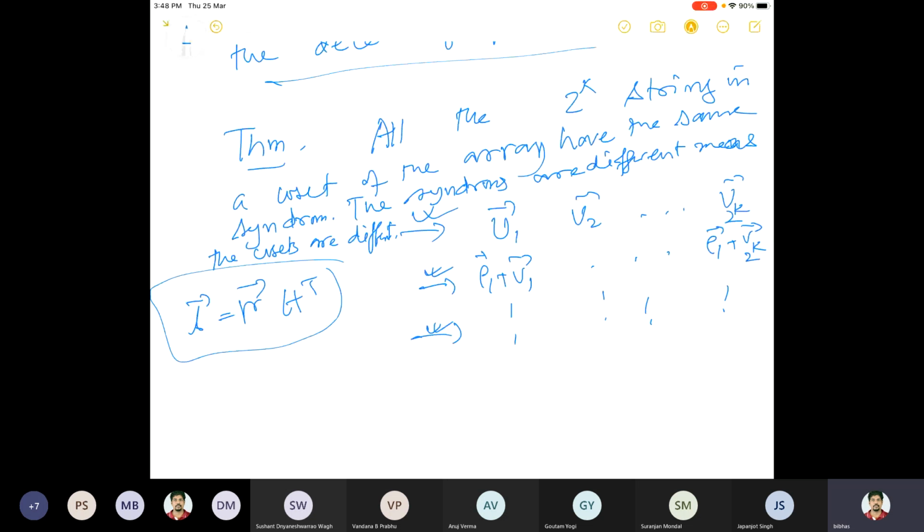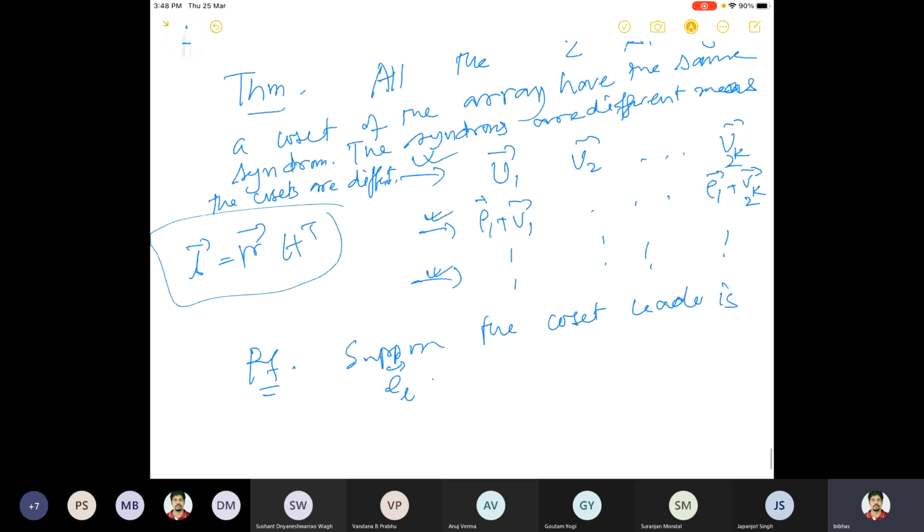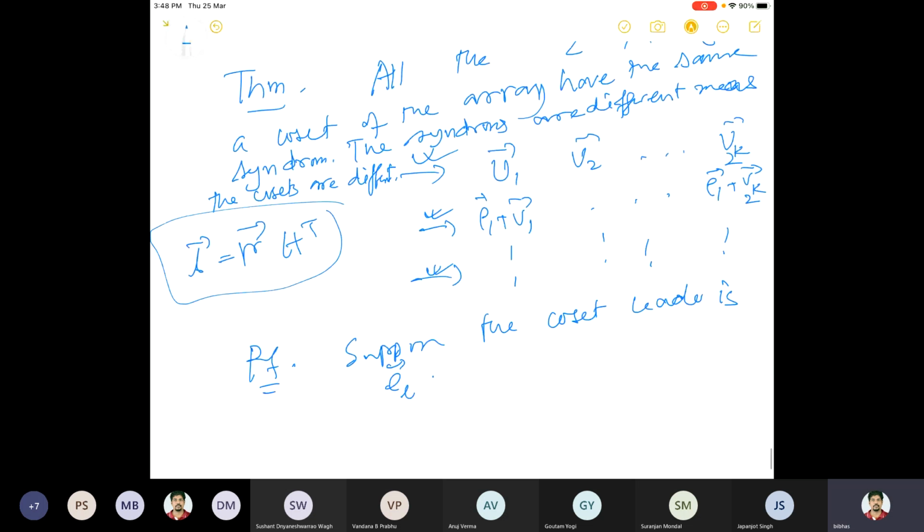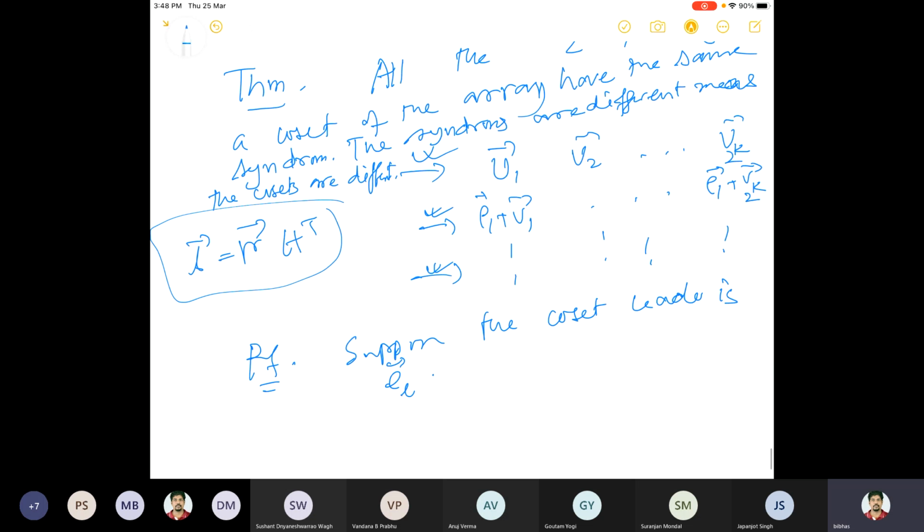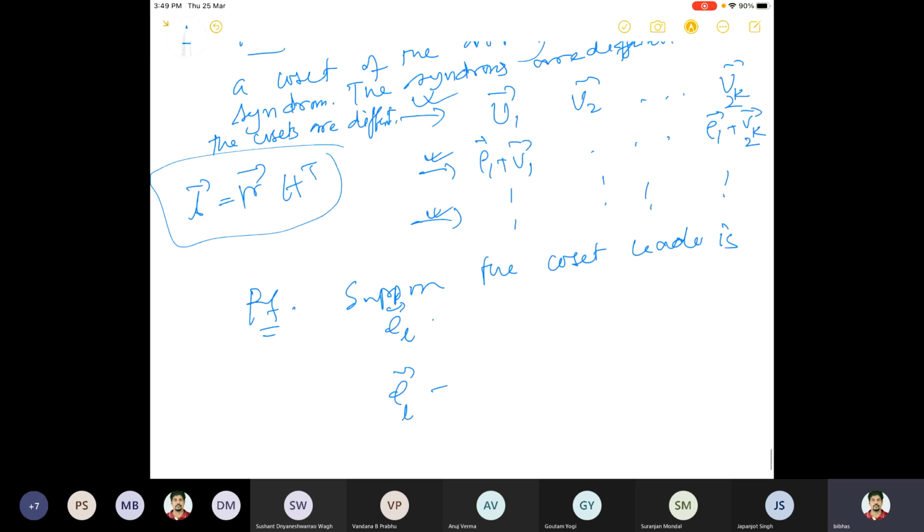The proof is very simple, as you see from the structure. Suppose we pick any coset, and suppose the coset leader is EL, so the Lth coset we are choosing. Then any string in that particular coset has the form EL plus some Vj.